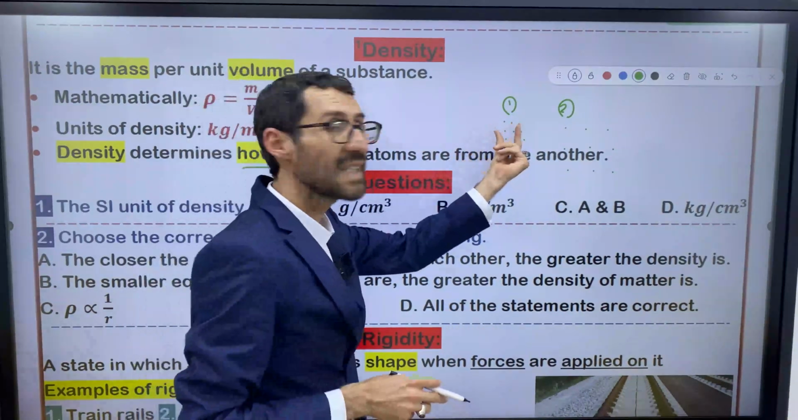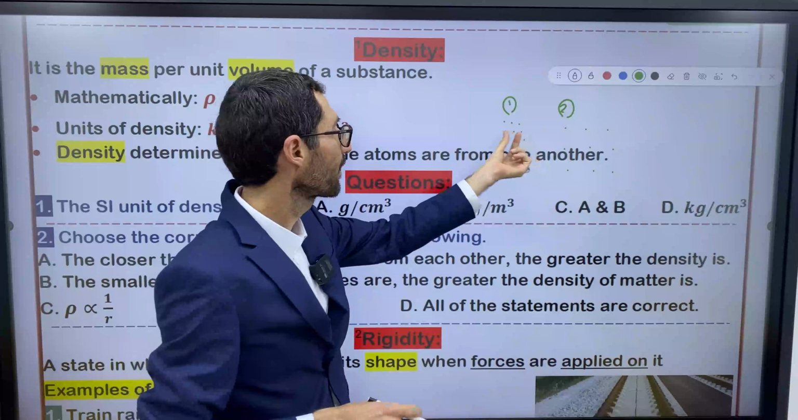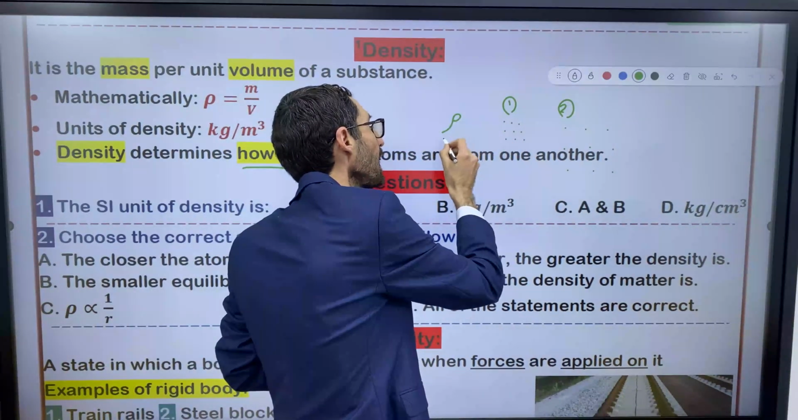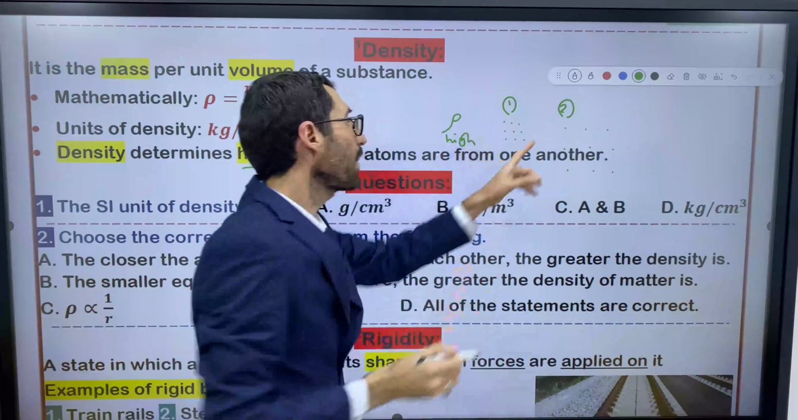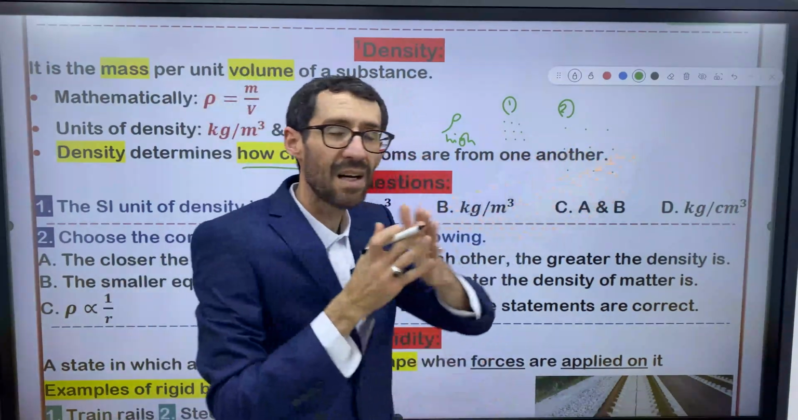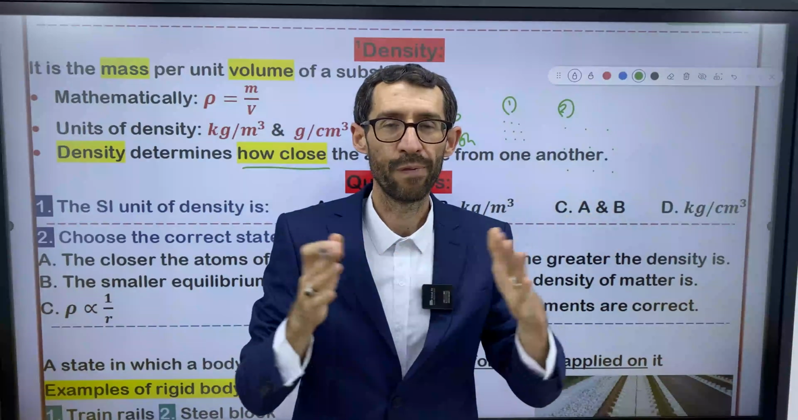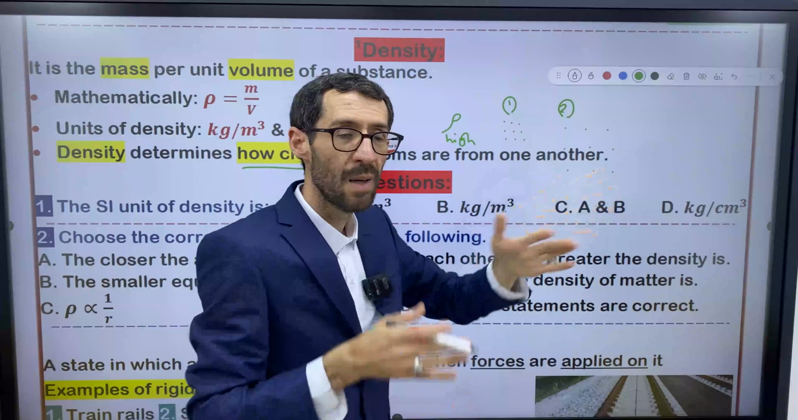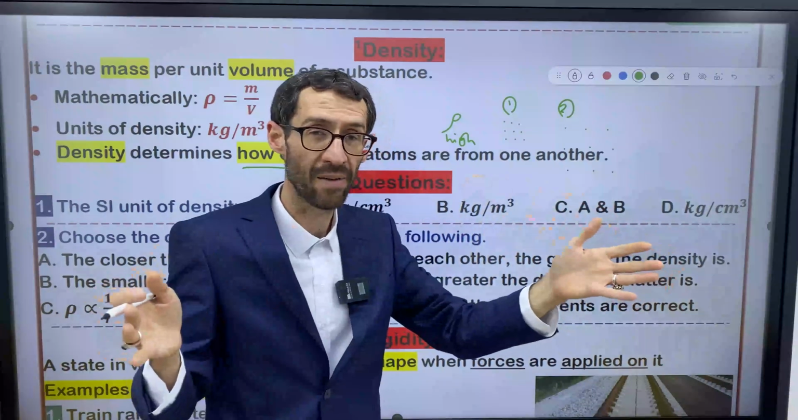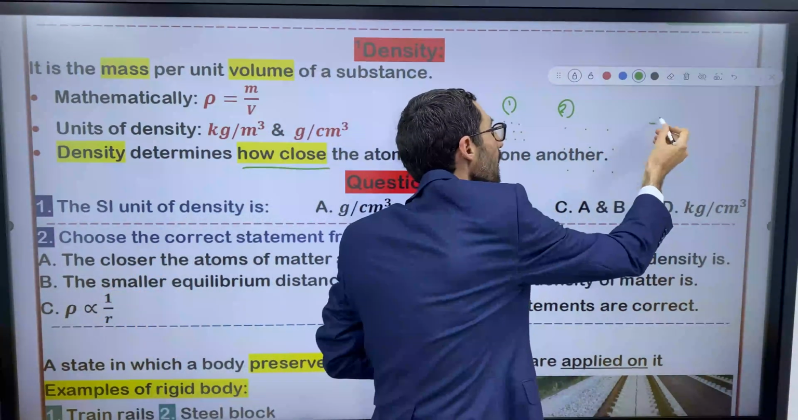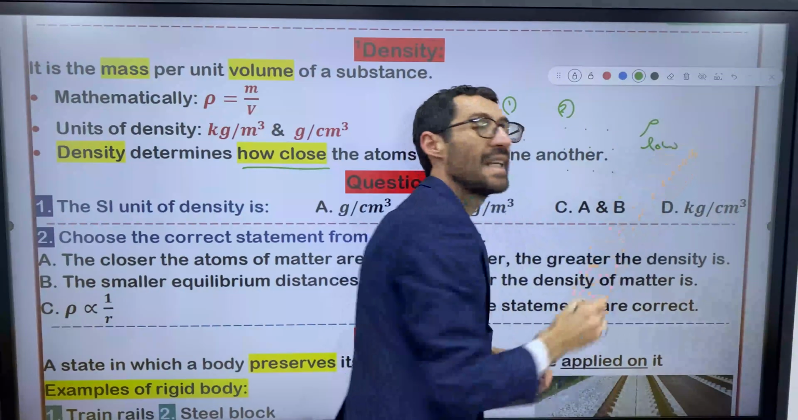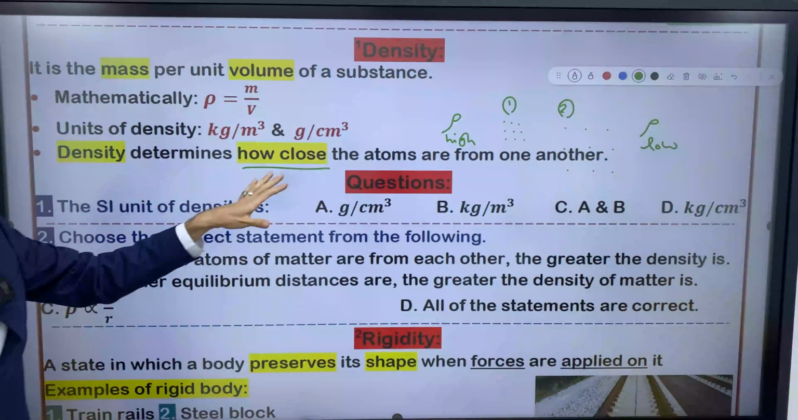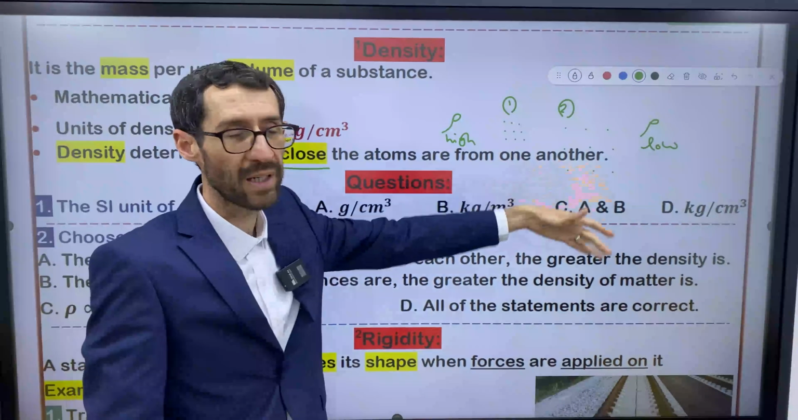Look here. Particles in matter number 1 are very close to one another, so density is high here. We have high density. What do you say about this one? Number 2. Particles are relatively far from one another with respect to the first one. That's why here we have low density. Density is not a lot, right? So this is the note. Density determines how close the atoms are from one another.